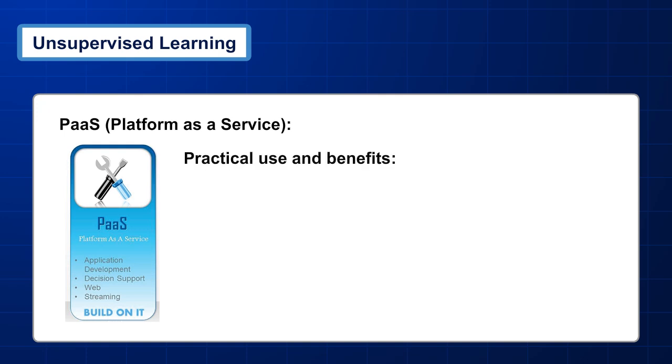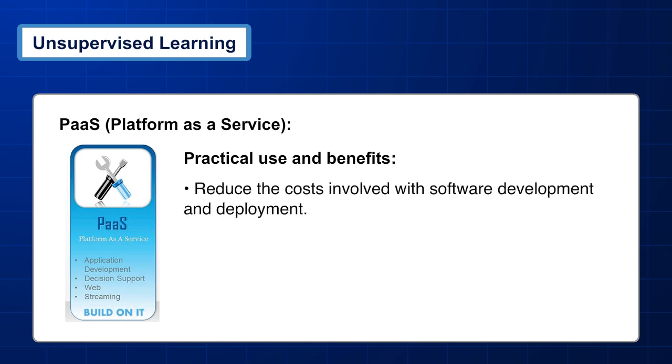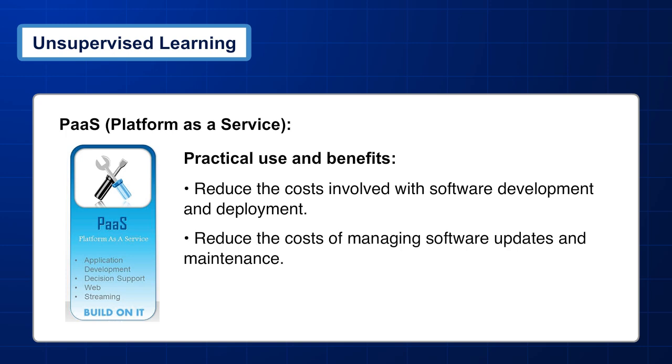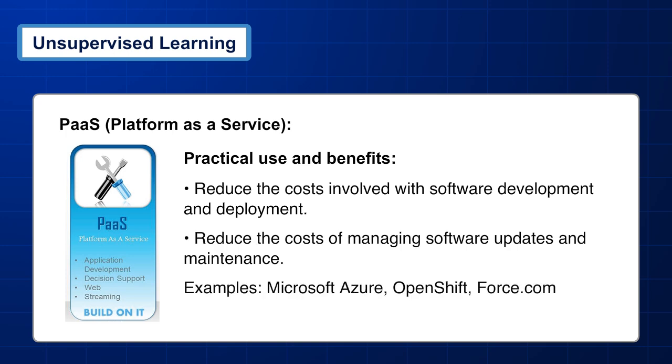As a result, PaaS frees users from having to install in-house hardware and software to develop or run a new application. Practical use and benefits: reduce the costs involved with software development and deployment. Reduce the costs of managing software updates and maintenance. Examples: Microsoft Azure, OpenShift, Force.com.